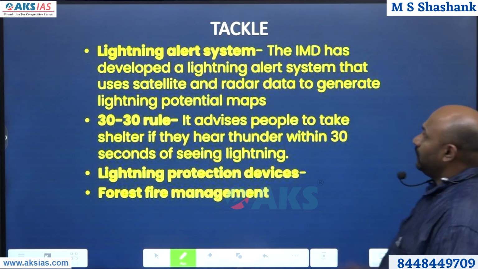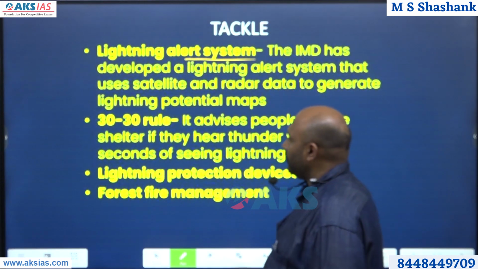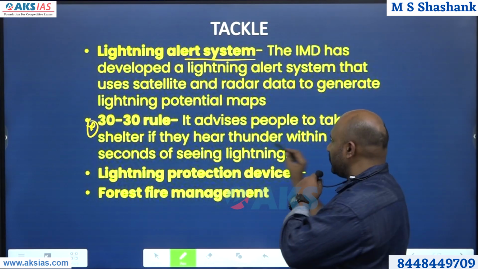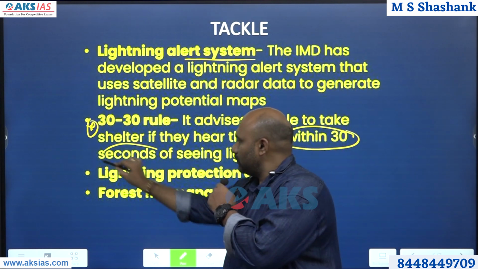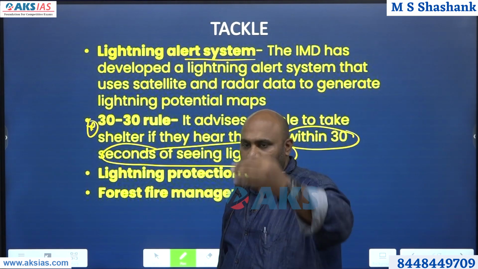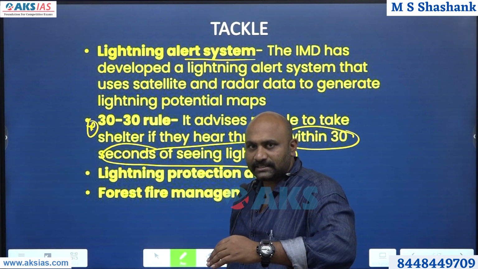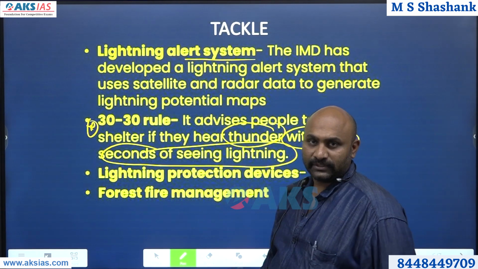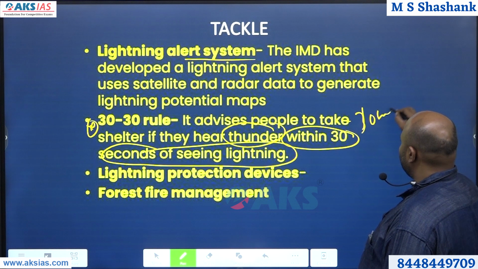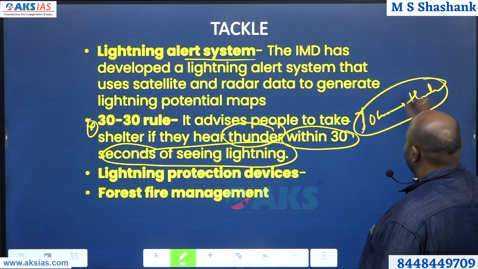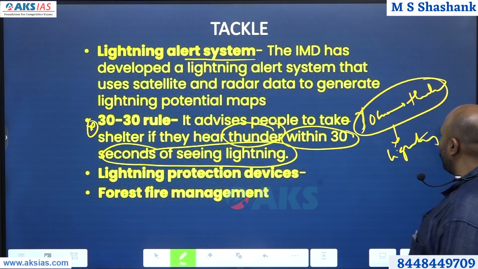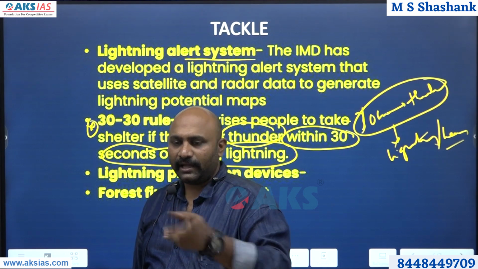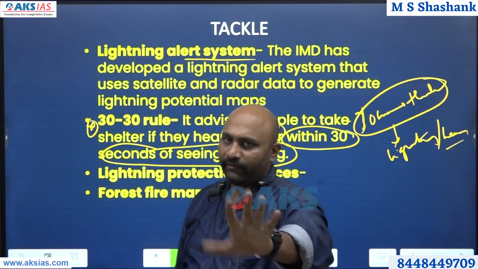So how to tackle it? We should go for an alert system, and please remember this rule, the 30-30 rule. It advises people to take shelter if they hear thunder within 30 seconds of seeing lightning. The minute you see lightning, if within 30 seconds you are able to hear thunder, you should be very careful. You will end up getting heavy lightning. Therefore, this is called the 30-30 rule. If you hear the thunder within 30 seconds, it is heavy lightning, very dangerous.